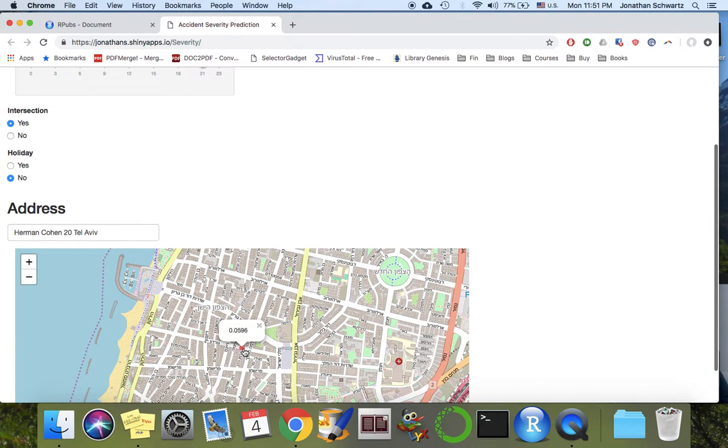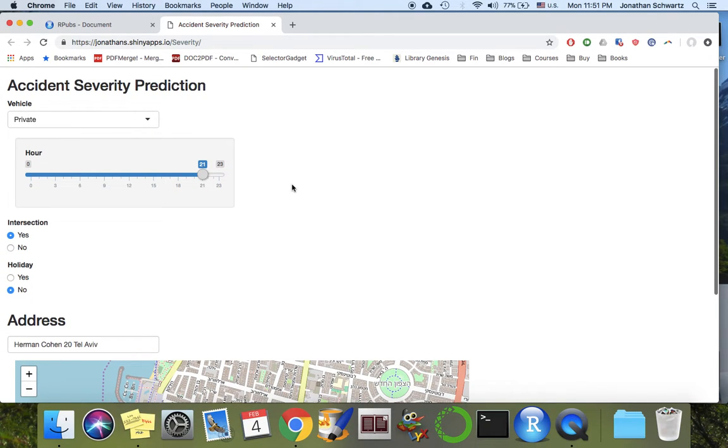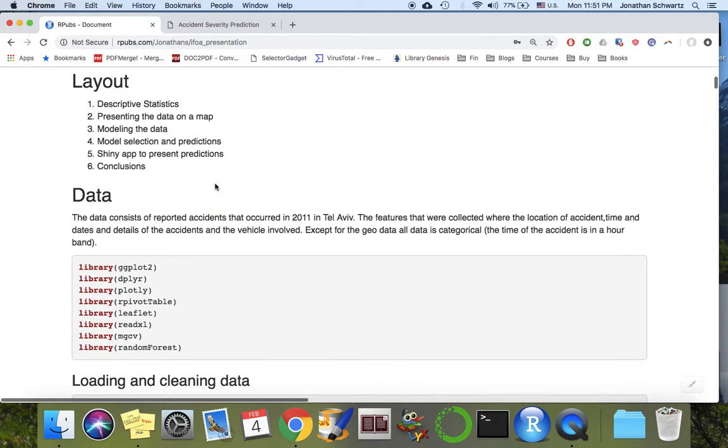to 0.059. So basically, based on the location, which we can put at any location in Tel Aviv in the model, and the day of the week, holiday or not holiday, intersection, which is another variable, time in the vehicle, we can predict the severity of an accident. Alright, so